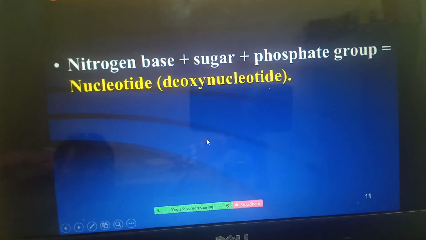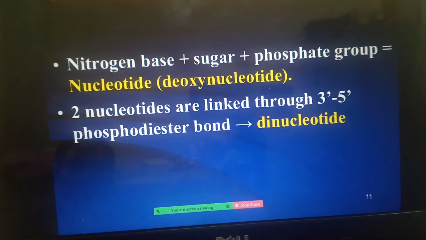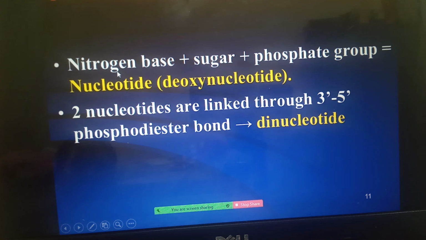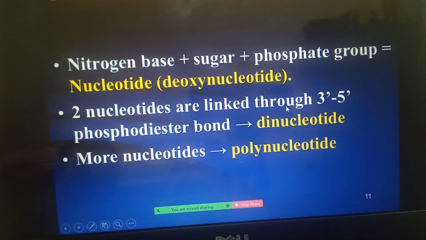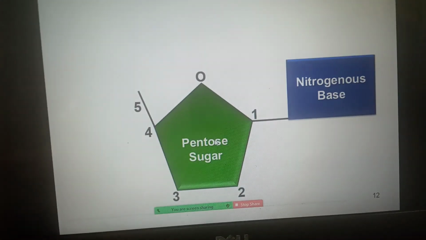Structure of a polynucleotide. Now we will see about nucleotide. A nucleotide comprises nitrogen base, sugar and phosphate group. Nucleotide is the case of RNA, deoxynucleotide the case of DNA. Two nucleotides are linked through 3' to 5'. Two strands are there, one is 3' to 5', the other is 5' to 3'. These two are linked by a bond called the phosphodiester bond. That forms a dinucleotide. When more nucleotides are linked, there is a polynucleotide.